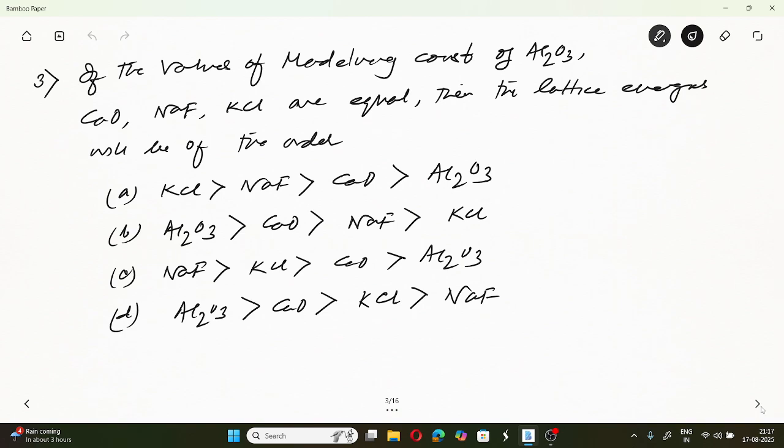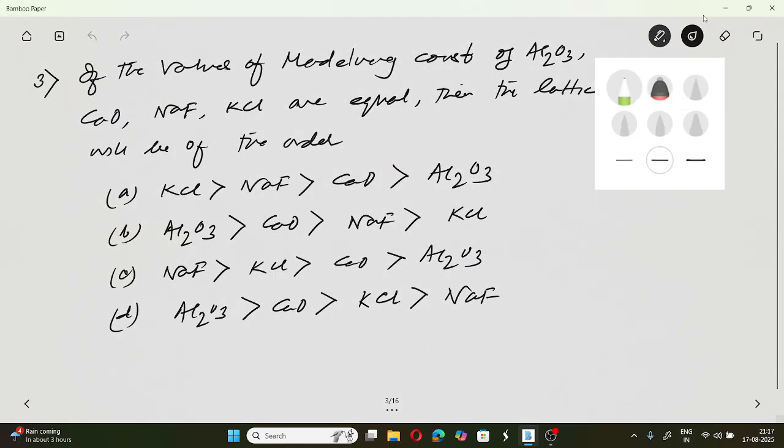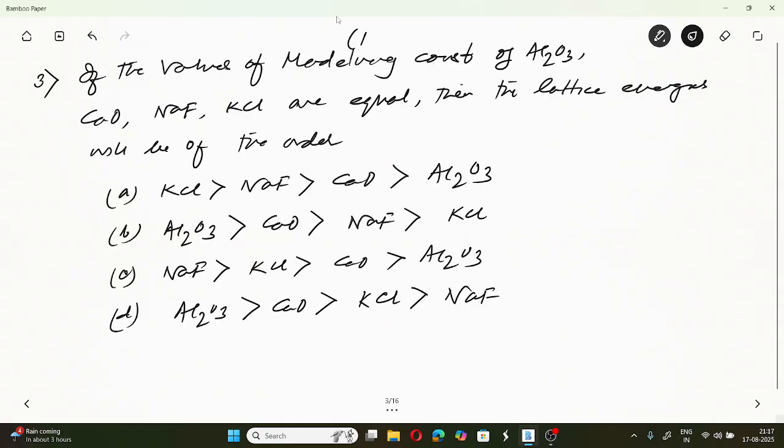Now let us come to the third example. The values of Madelung constant, usually denoted by capital A, of Al2O3, calcium oxide, sodium fluoride and KCl are equal. Then the lattice energy will be of the order?